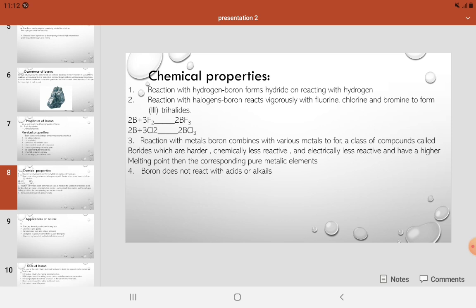Chemical properties. Reaction with hydrogen. Boron forms hydrides on reacting with hydrogen. Reaction with halogens. Boron reacts vigorously with fluorine, chlorine, and bromine to form trihalides. Reaction with metals. Boron combines with various metals to form a class of compounds called borides, which are harder, chemically less reactive, and electrically less conductive, and have a higher melting point than the corresponding pure metallic elements. Boron does not react with acids or alkalis.